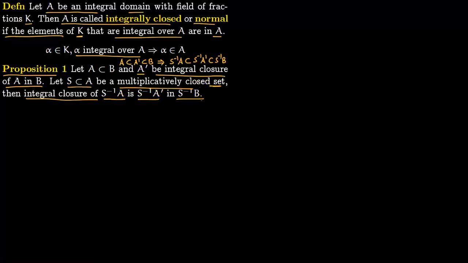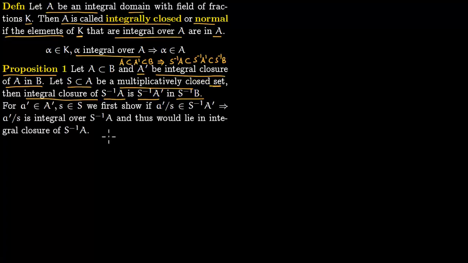So we are going to do two things. There are two things which we prove, and that will lead to the result. Let us first outline it. First of all, you pick up a fraction a prime over s in this S inverse of A prime.